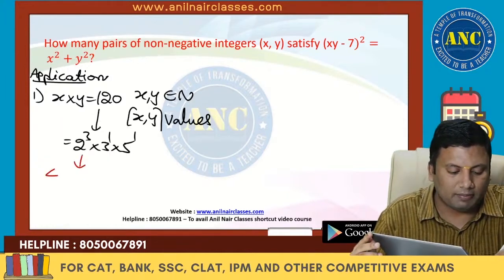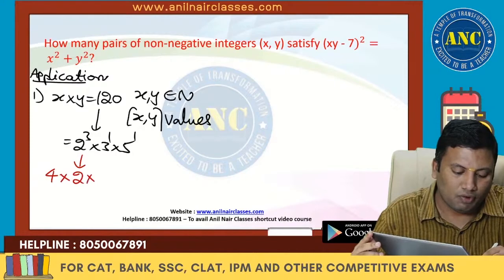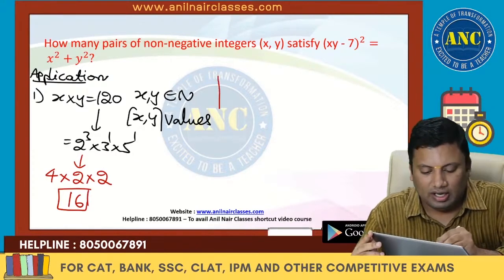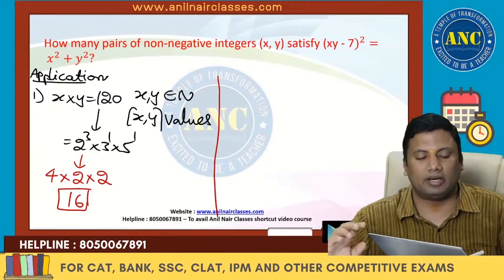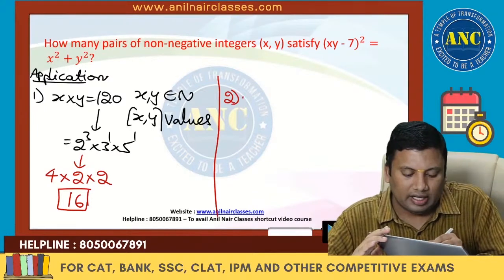It is nothing but the number of factors: 4 into 2 into 2. The answer is 16. First one, the answer is 16. I hope the idea is clear.